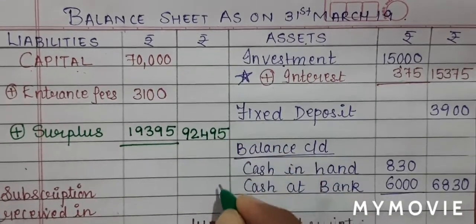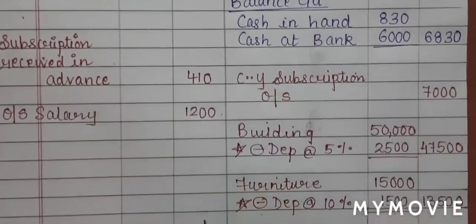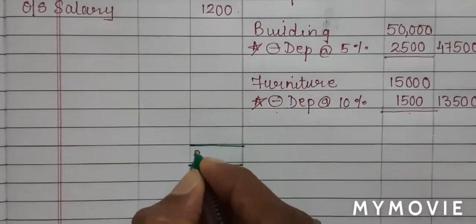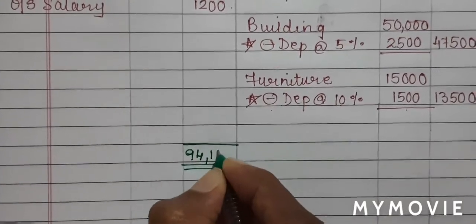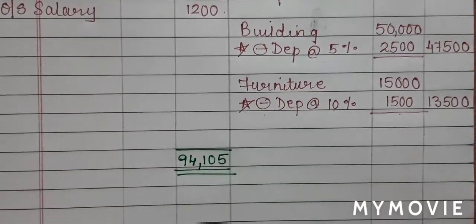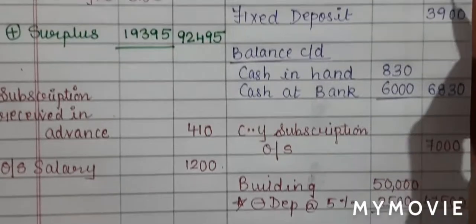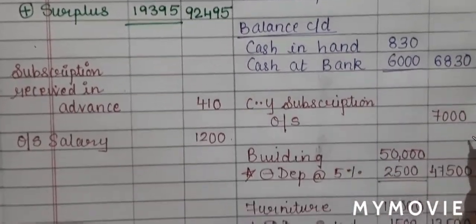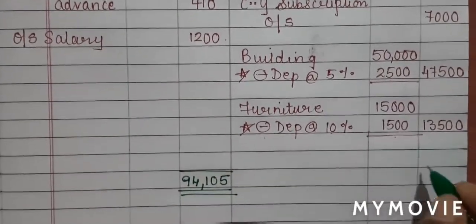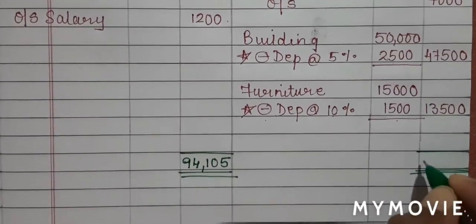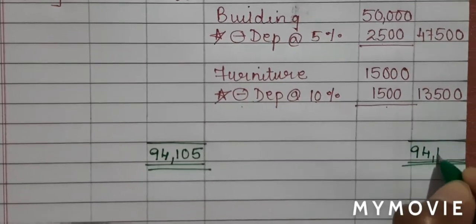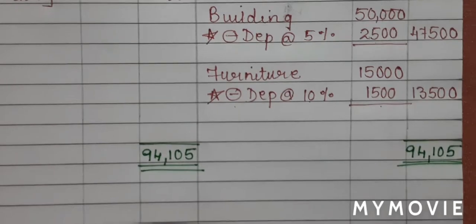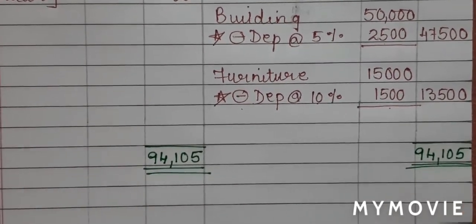Now I will total my liability side. When I total my liability side, I get a total of 94,105. In the same manner, I will now total my asset column. So when I total the amount on the asset side, I get the same total as my liability, that is 94,105. With this, students, we have tallied the sum and I hope you have understood the problem.